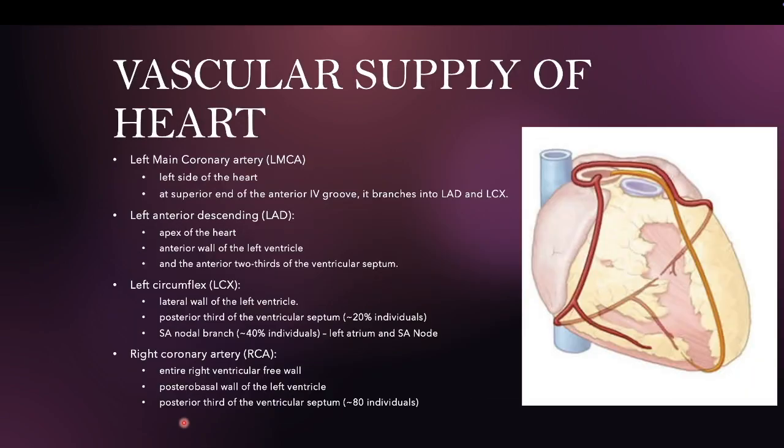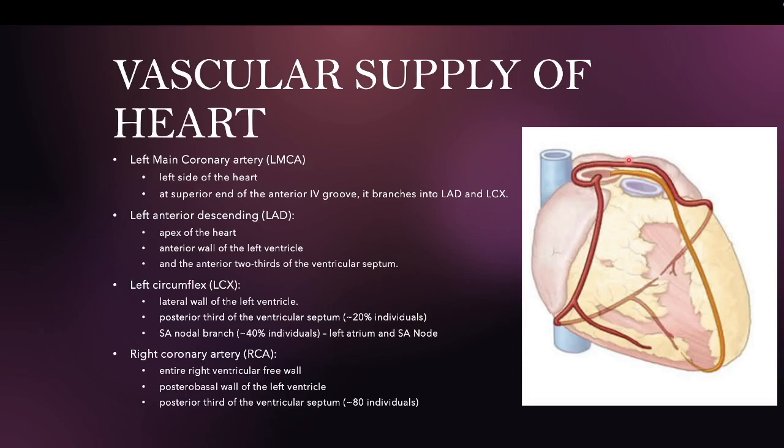When we want to discuss coronary artery disease, we need to know the vascular supply of the heart, because if there is narrowing of a particular area, it will affect the region of myocardium which it supplies. The heart's coronary artery supply usually starts off with two branches: the left main coronary artery and the right coronary artery.